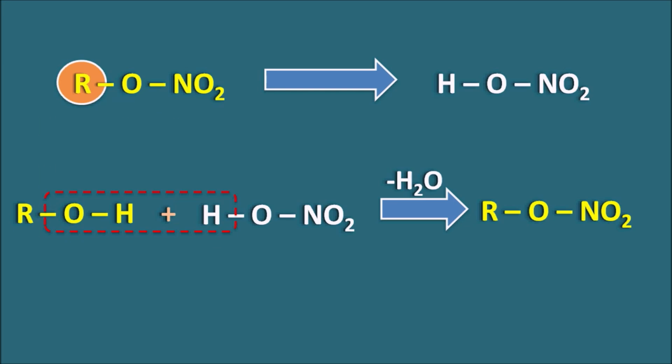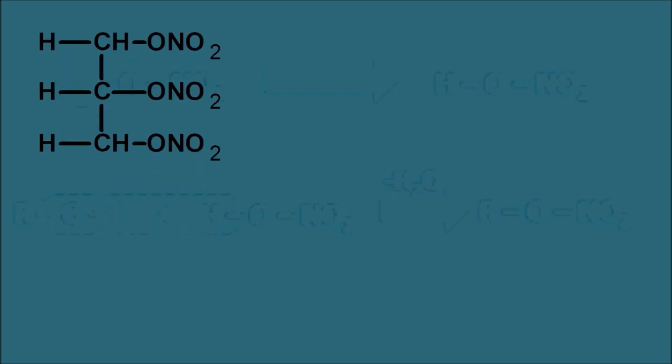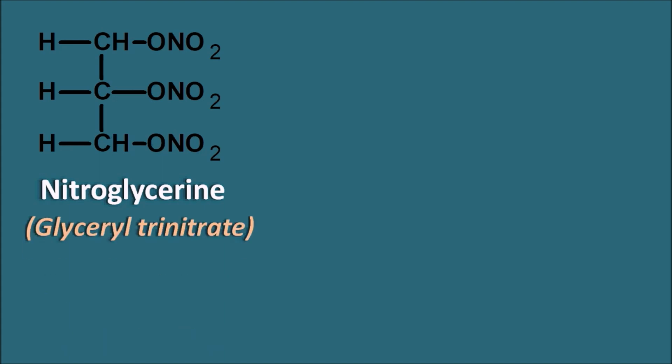Now this is the simplest organic nitrate which is widely used. This is nothing but nitroglycerin. You can observe that the glycerin molecule is the alcohol part, and when it reacts with 3 molecules of nitric acid, it produces nitroglycerin. This nitroglycerin can also be called glyceryl trinitrate. So this is one of the fast acting as well as short acting organic nitrates.